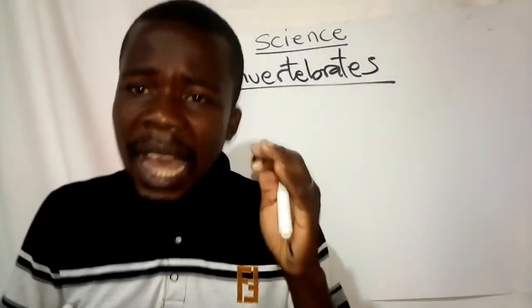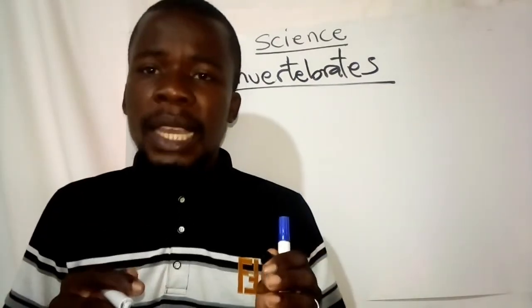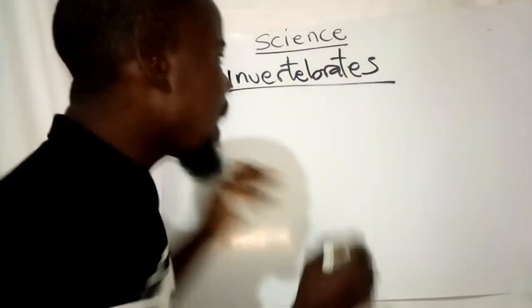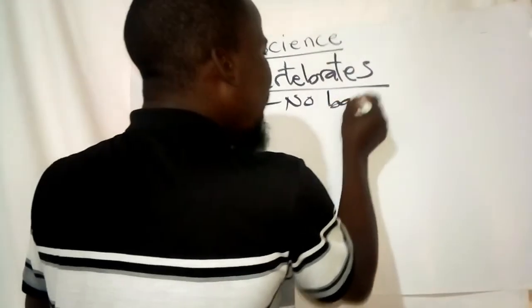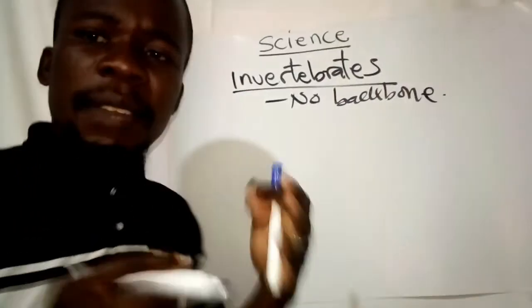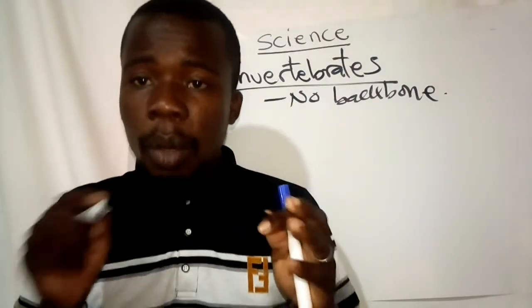Invertebrates are animals with no backbone. They do not have a backbone.